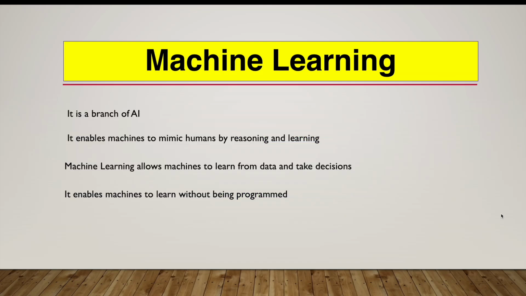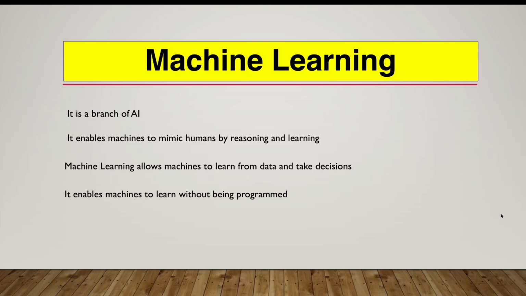If we talk about machine learning, as we saw, it is a branch of artificial intelligence. With this, we are expecting machines to mimic humans. We are expecting machines to behave like humans, like we humans learn based on the data we see and process. In the same way, we expect machines to behave. So in this strategy, we provide machines with lots of data, so that the machine can learn and identify.